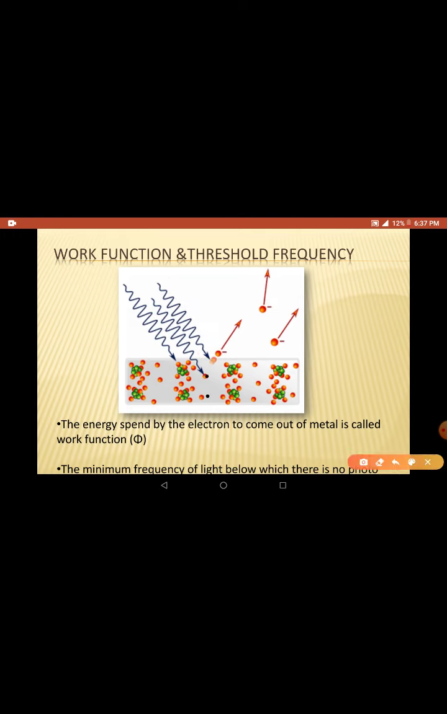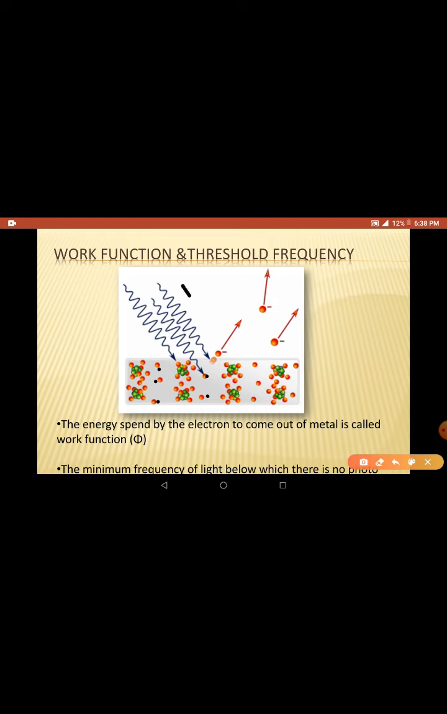These free electrons which are present here and there, when they get a photon, which is light energy, when they get energy they come out of the metal. This is what is called the photoelectric effect. Now we try to understand how it is happening.